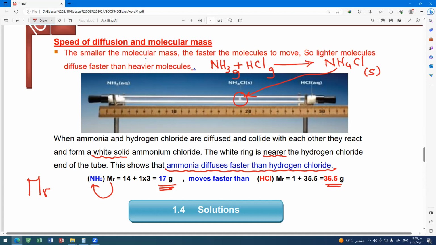In the exam, you will be asked about the position. They say the position, they will meet in A, B, or C. The model answer is C. Give a reason for your choice. Explain your choice. I'll say because the diffusion of ammonia is faster than the diffusion of HCl, because the MR of ammonia is 17, which is smaller than the MR of HCl, 36.5.